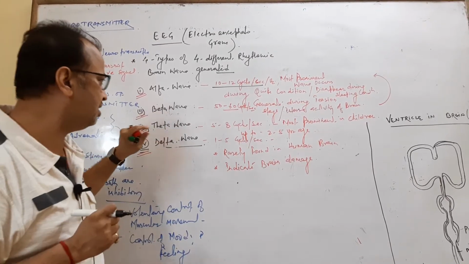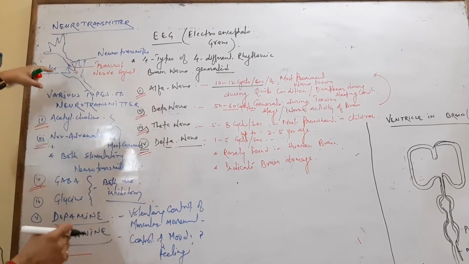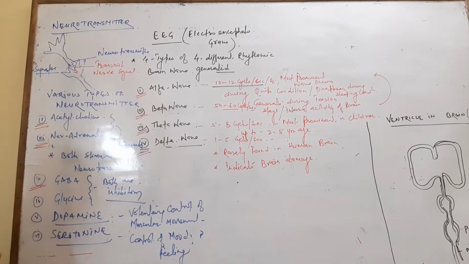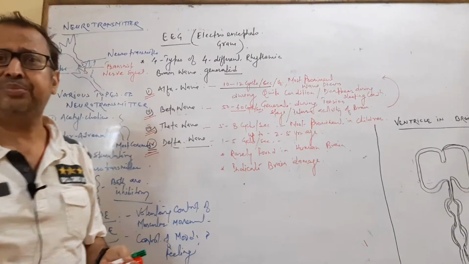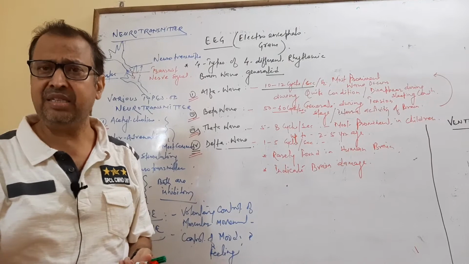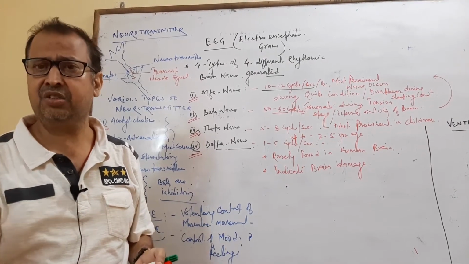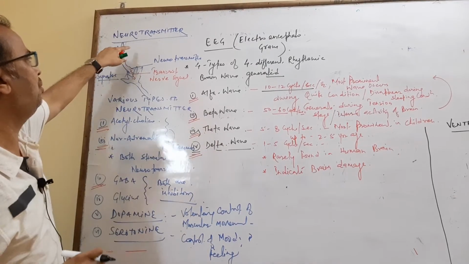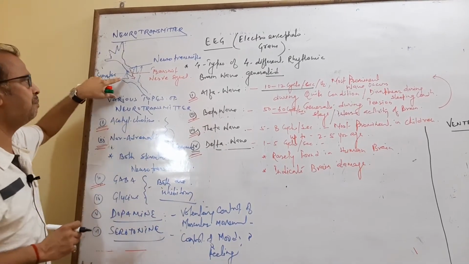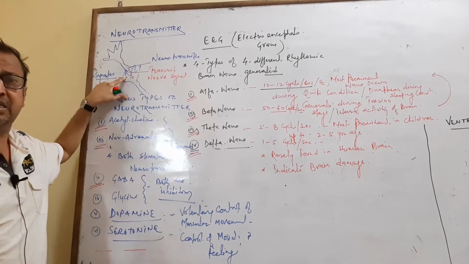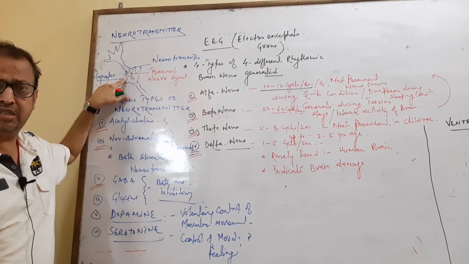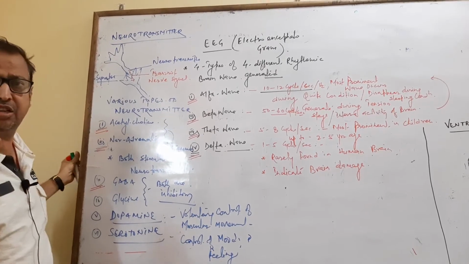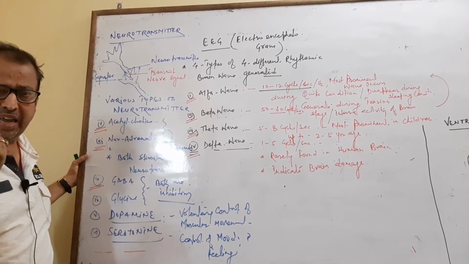You already discussed. Okay. Now we come to the neurotransmitter. A neurotransmitter is a transmitter process when an impulse crosses to another neuron. The impulse crosses the synapses, carried by the neurotransmitter, which is secreted at the axonic terminal or axonic vesicles.